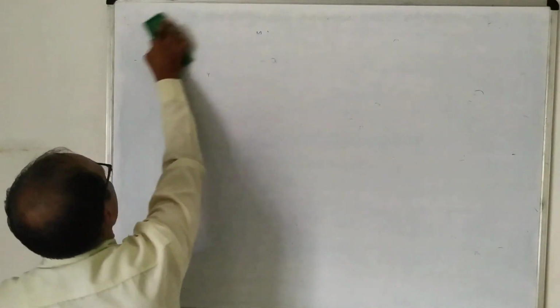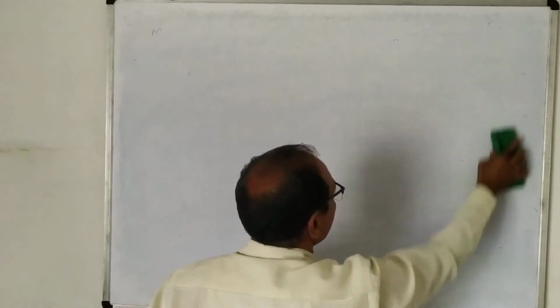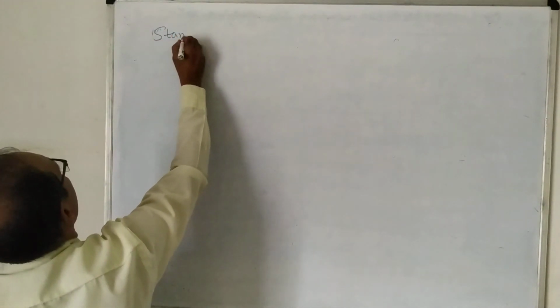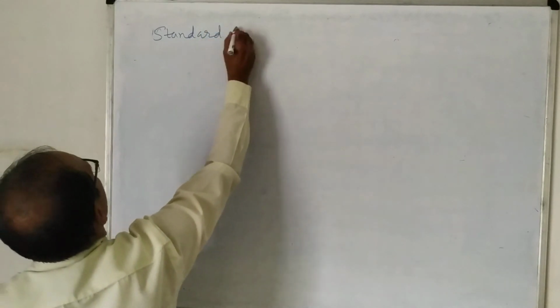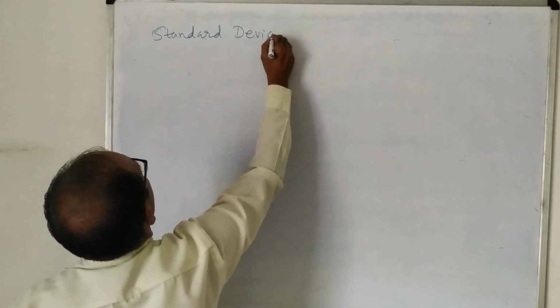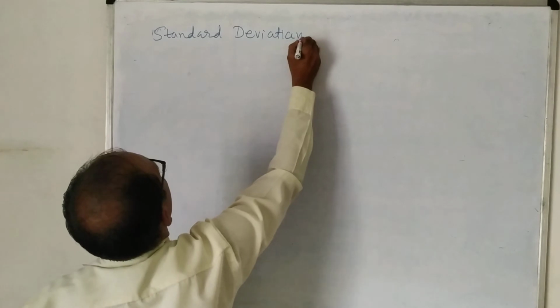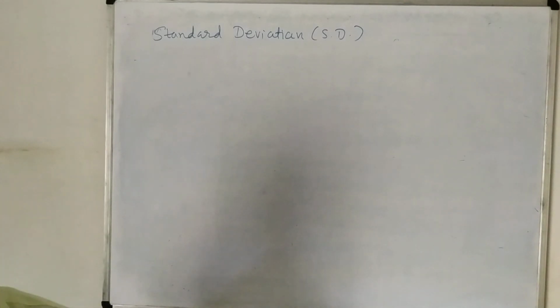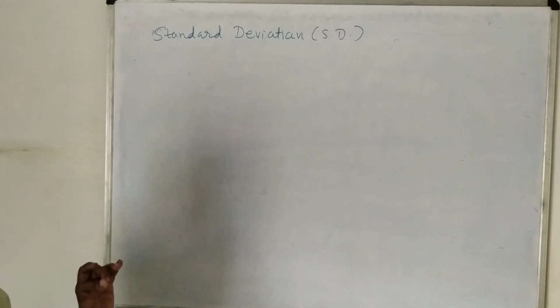Now let us see the important topic from which always one question comes in your examination, and this is nothing but standard deviation. Simply, we denote this by SD. So standard deviation is very simple to find out. We simply need to remember one formula.